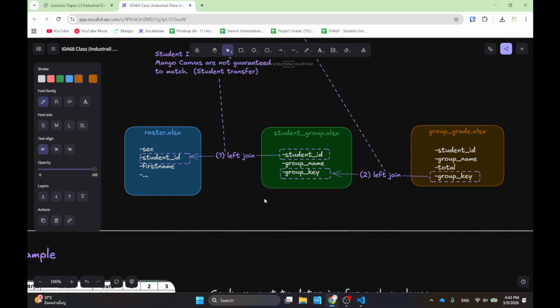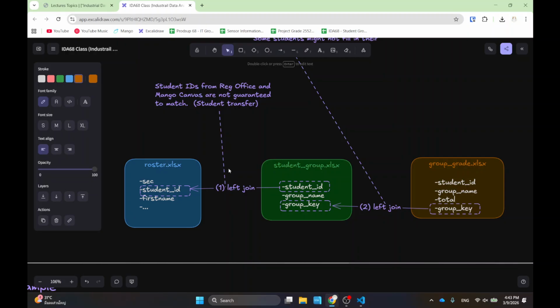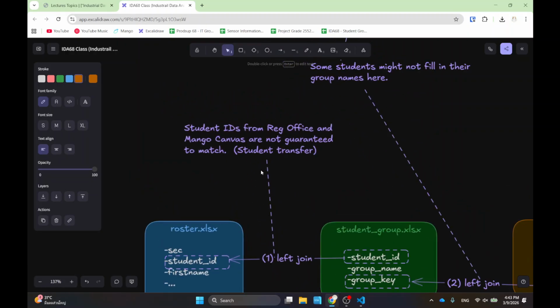Although, as you can see, the column that's going to be matching is called student ID. So that is the matching column, the reference column that I will use. Although there is some complication that will make things even harder.